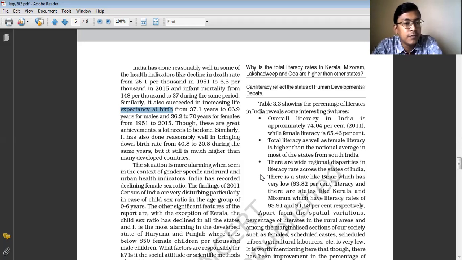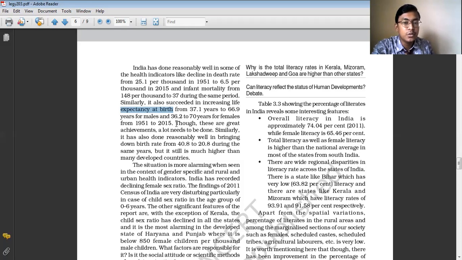But before, when healthcare facilities were not so developed, people used to die just because of simple diseases like diarrhea, malaria, dengue and all. But now you see that even people can beat cancer. People are surviving even after having cancer. So this shows that the medical facilities have improved, and because of which the death rate has reduced. The life expectancy has increased in our country.